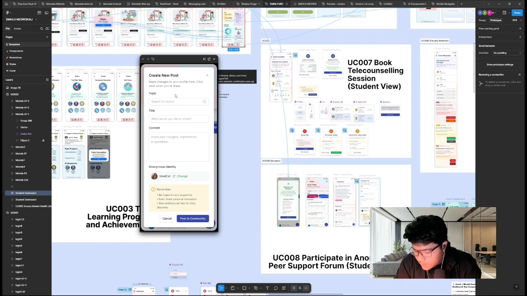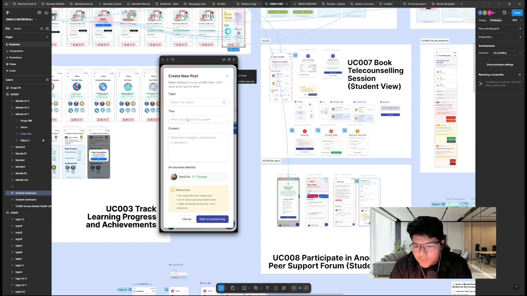And the topic algorithm will be the same as an IG story. When you want to make an IG story with a hashtag, the hashtag will search all the hashtags available. It will be the topics of the post. They can have multiple topics. And the title, they can share what they would like to share. The content, share your thoughts, experience, or questions.